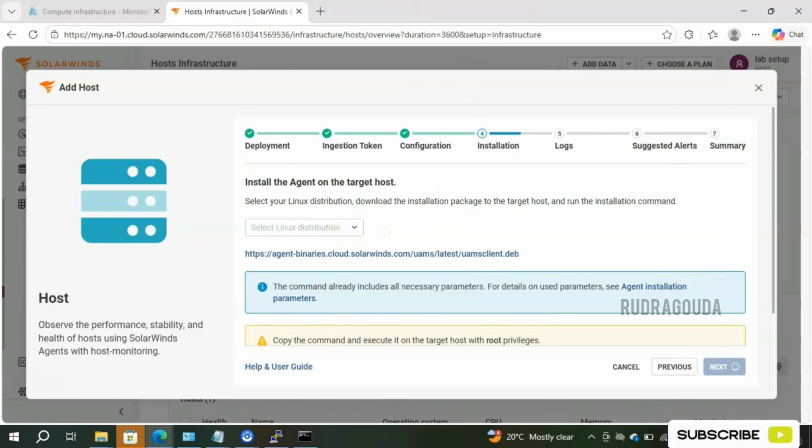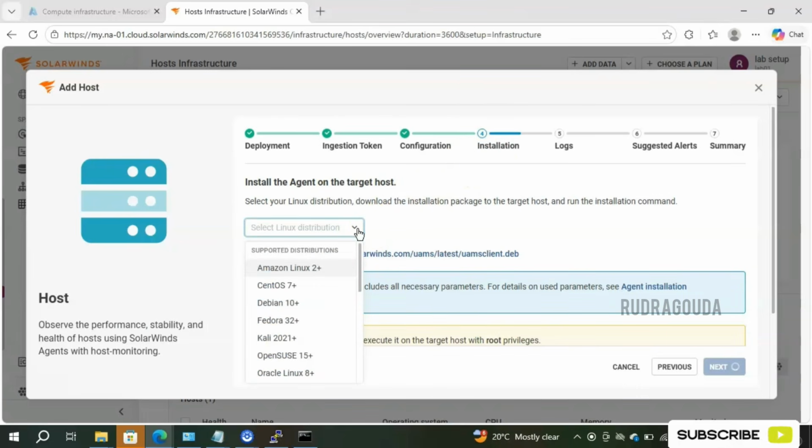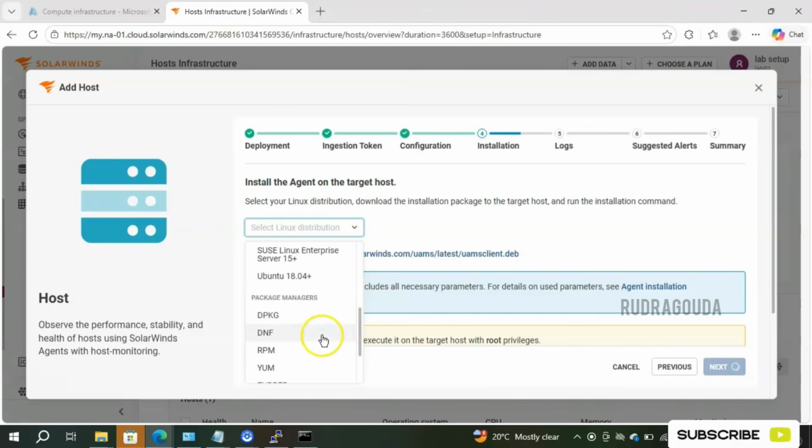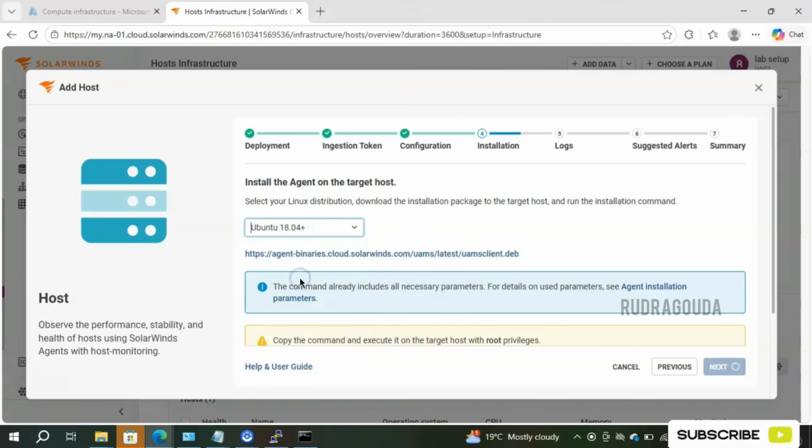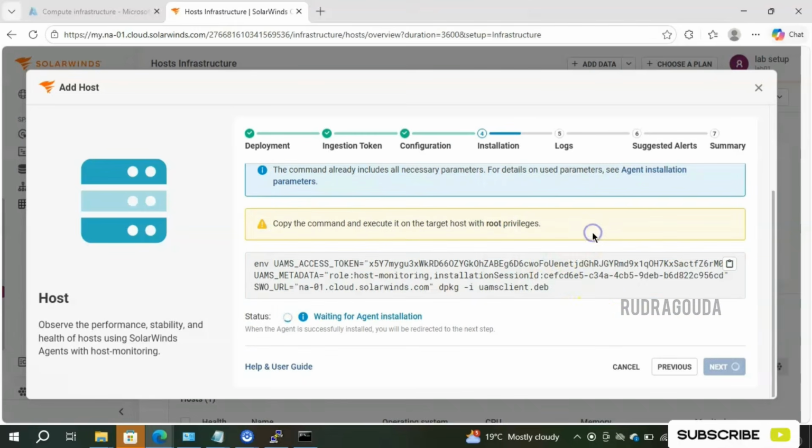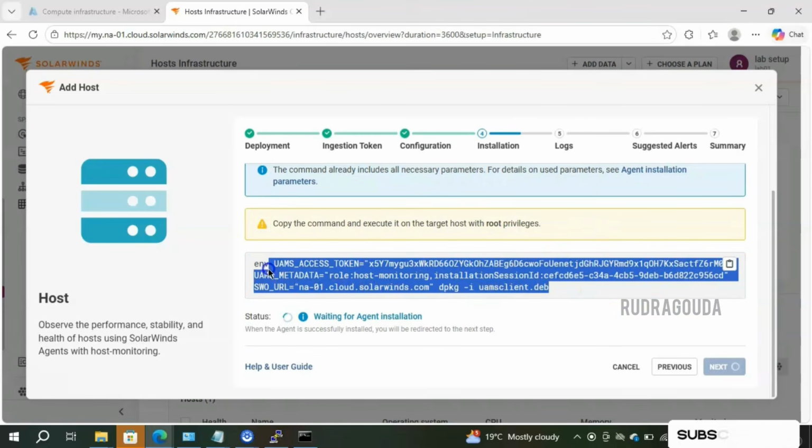Okay, now we are in the installation section, and inside that we need to choose the Linux distribution. So there are different flavors, right? Amazon Linux, CentOS, Debian, Fedora, right? So many things are there. So for example, I am interested to work on the Ubuntu part. So let me select that one, and we need to download this package and run the command that is already there. We need to run this particular command.